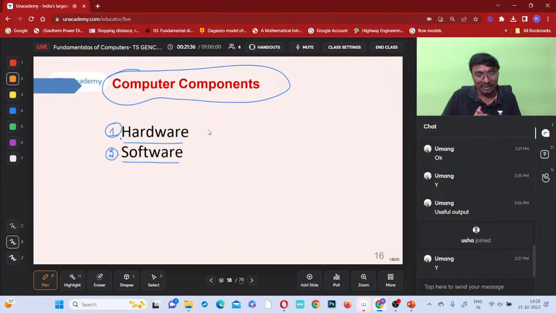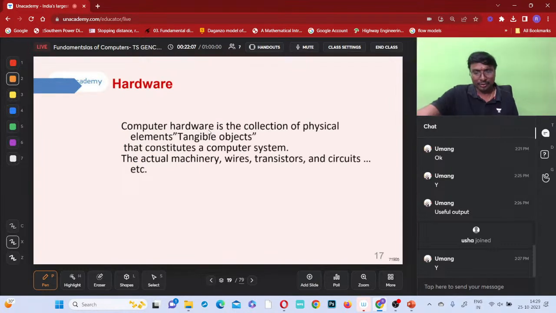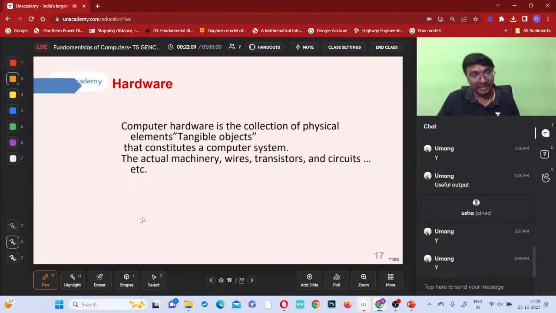Is that clear, everyone? The basic difference between hardware and software. Hardware is mainly the platform which accommodates the software, the input and output devices and everything. And software is the actual main processing unit. Okay, got it now? The basic difference between hardware and software, clear, everyone? All of you, clear or not?